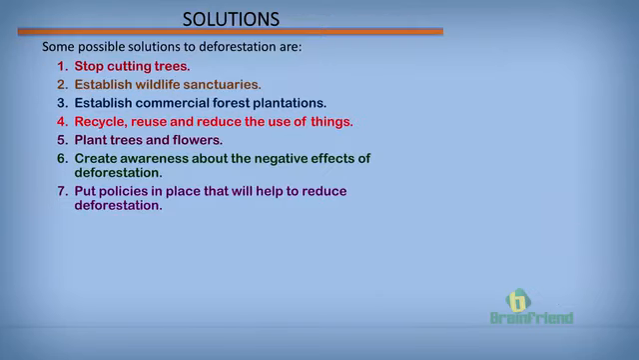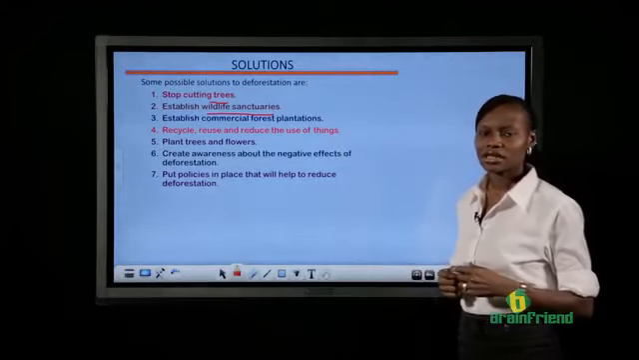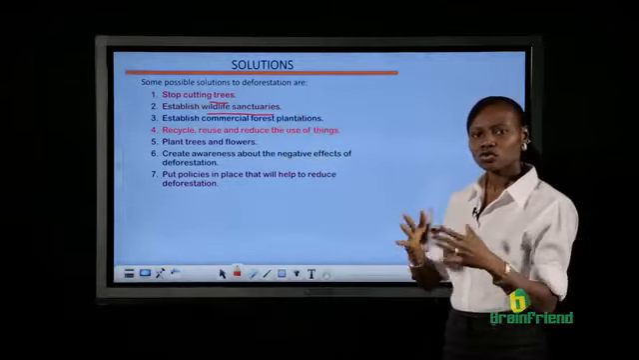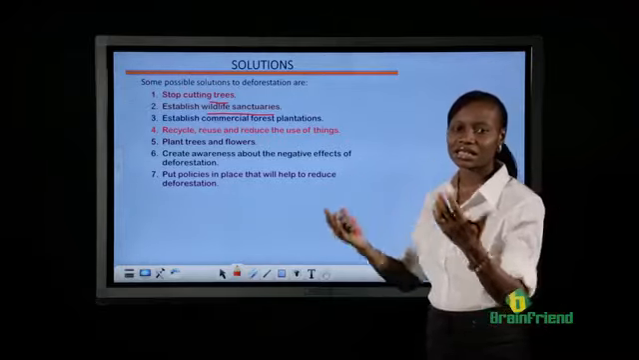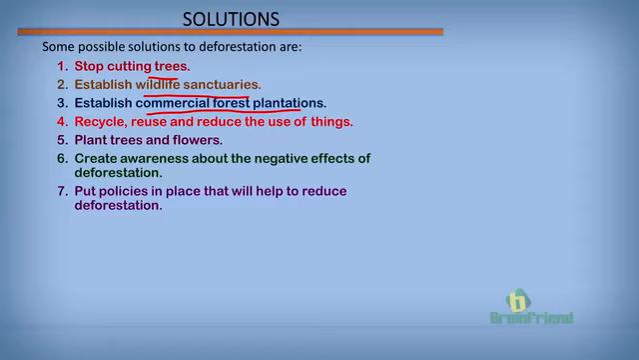Some possible solutions to deforestation. We should all stop cutting trees, especially carelessly. More wildlife sanctuaries should be established such that a given area or some given areas will be kept as reserves, such that people will no longer have easy access to go in and cut down trees. We should establish more commercial forest plantations. This will help increase the number of trees available.